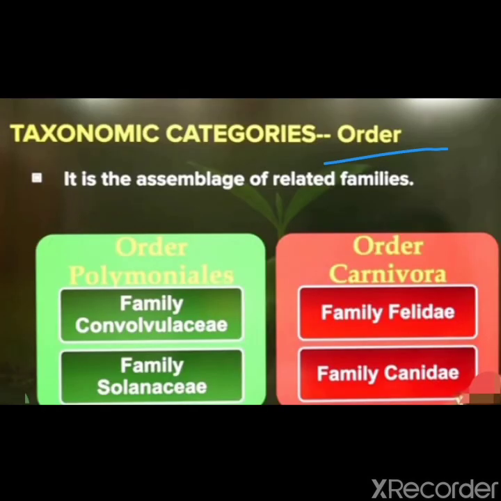Next, order. A group of closely related families forms an order, or in other words, the category includes one or more related families. However, the similar characters are fewer in number as compared to the different genera included in a family. Normally, one order includes more than one family. One order with one family is also possible, but normally one order includes more than one family.